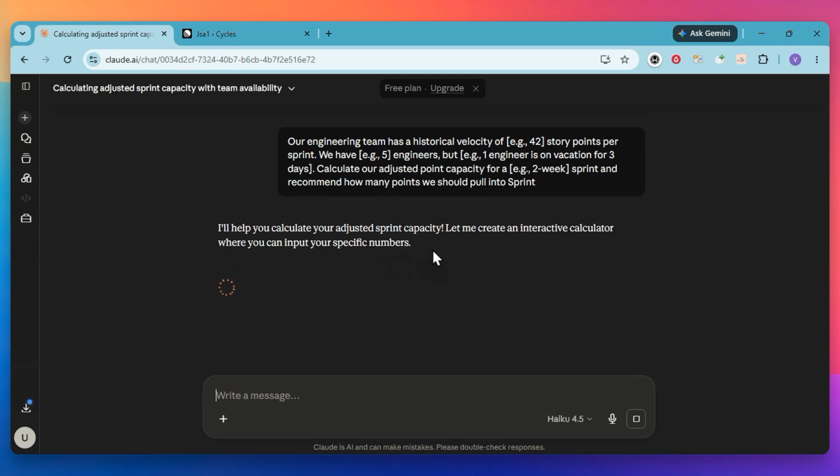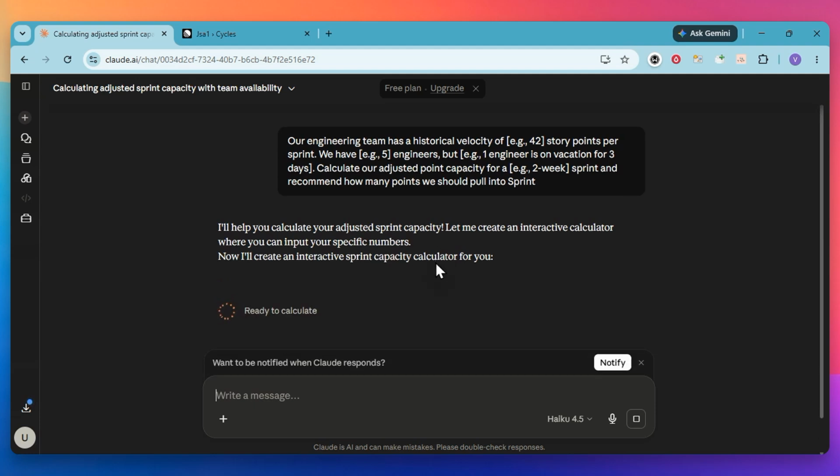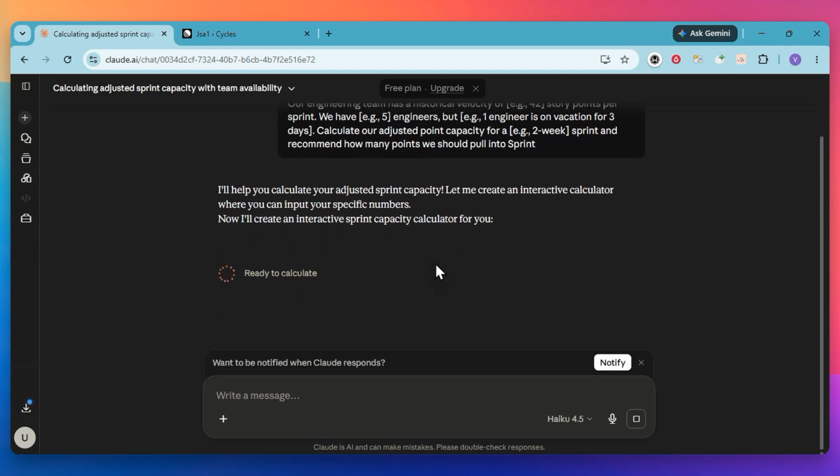By letting the AI handle the math based on your real performance data, you avoid overcommitting and keep your team's morale high. You can then take that recommendation and drag those high priority issues into your active cycle in Linear with total confidence. This process ensures that every sprint is predictable and manageable.